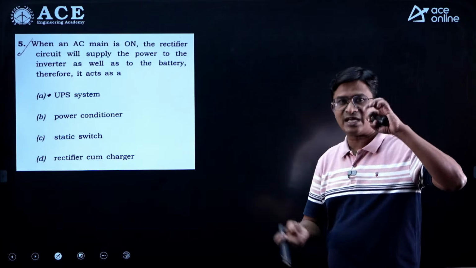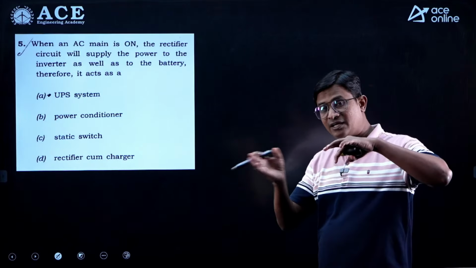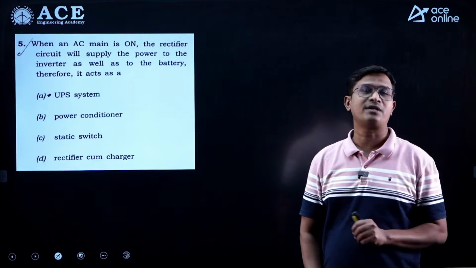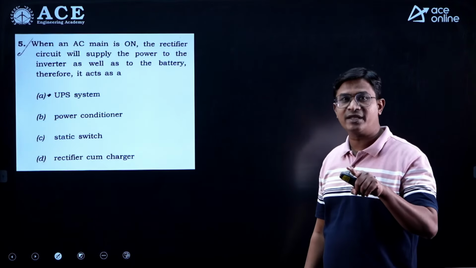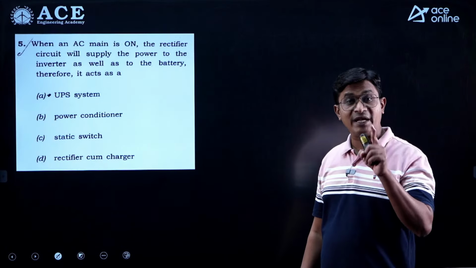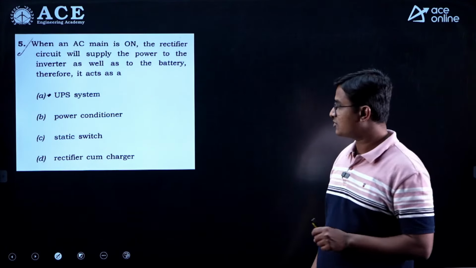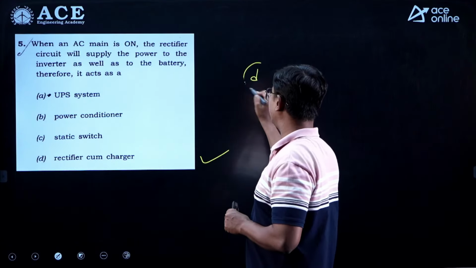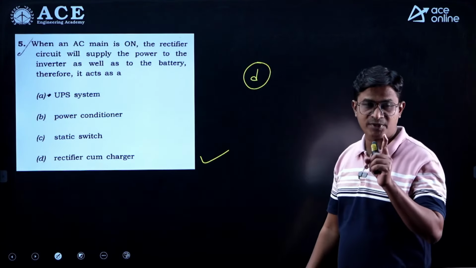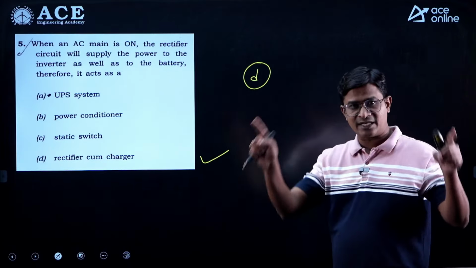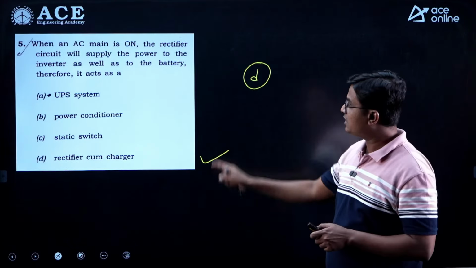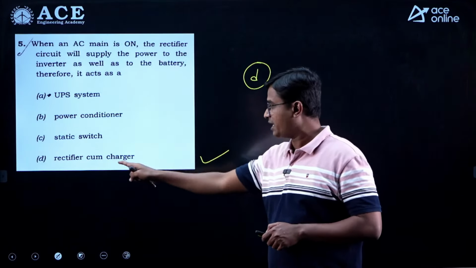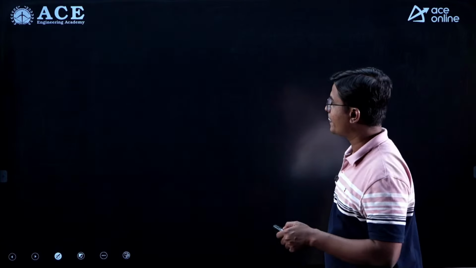So my battery is getting charged, and that rectifier output, which is DC, is given as an input to the inverter. So here my rectifier operates as a rectifier as well as a battery charger. So the correct option is rectifier cum charger. Option D is the correct option. Be careful, your answer should not be the UPS. UPS is the entire system, but the question is related only to the rectifier. So that rectifier will operate as a rectifier cum charger, right?